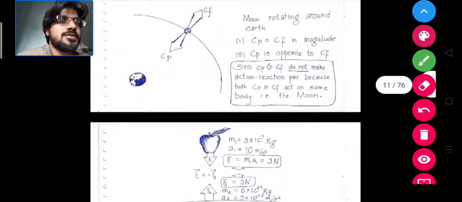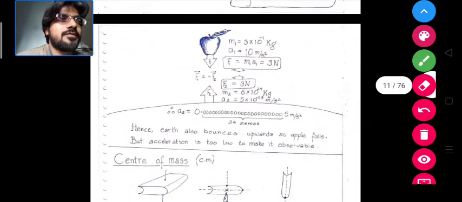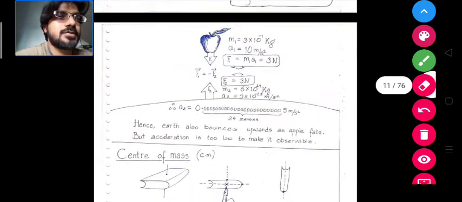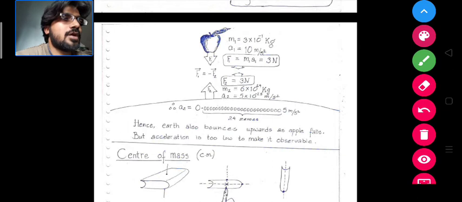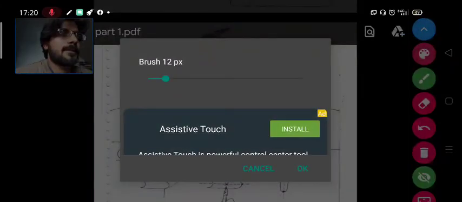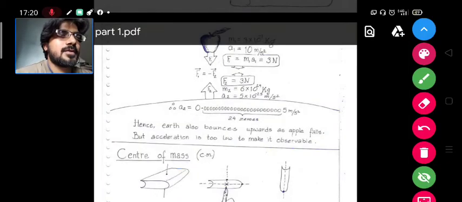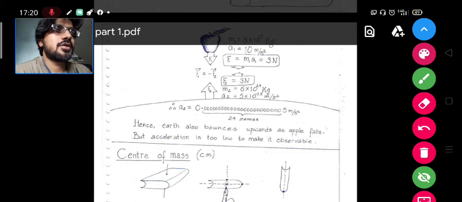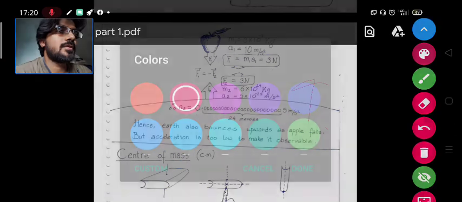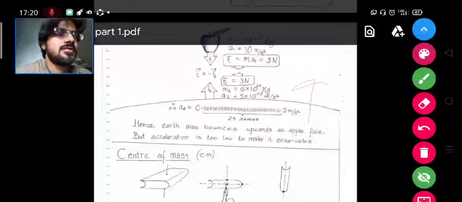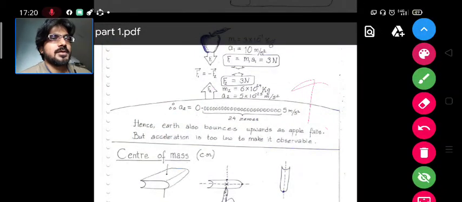Okay, so here you can see an example of an apple falling on the earth, so you can see how you can measure the acceleration of an object, and the mass of the apple is negligible, therefore the motion of the earth is not considerable depending on the motion of the apple.